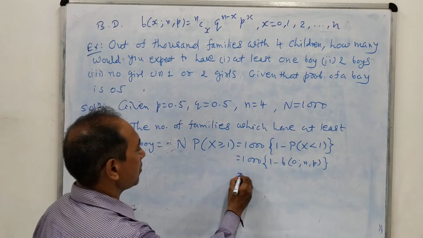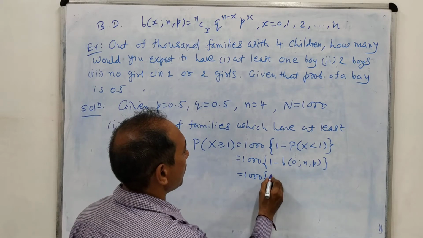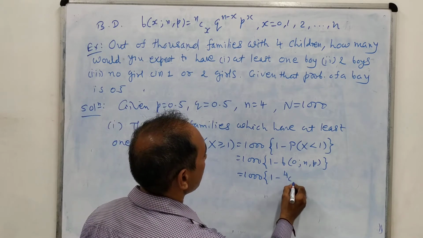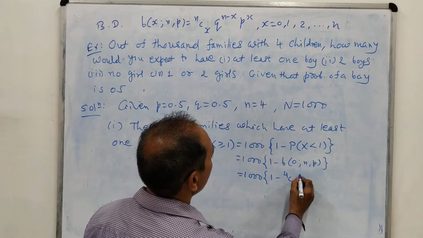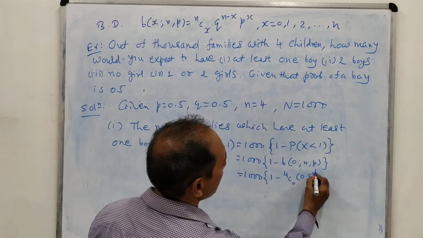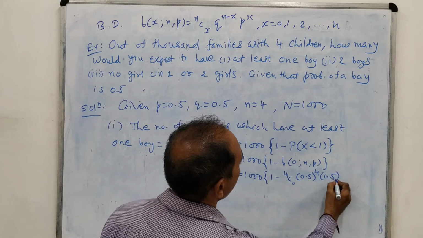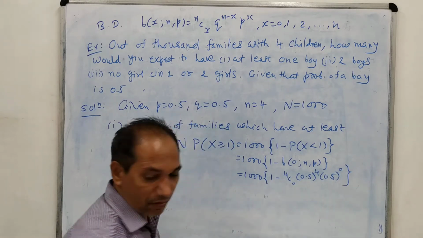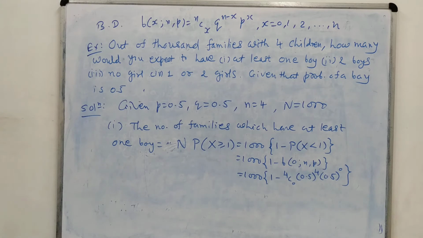This is nothing but 1,000 into 1 minus 4C0 into q raised to 4 minus 0, that is 0.5 raised to 4, and p is 0.5 raised to 0. You can calculate this very easily and find the number of families.